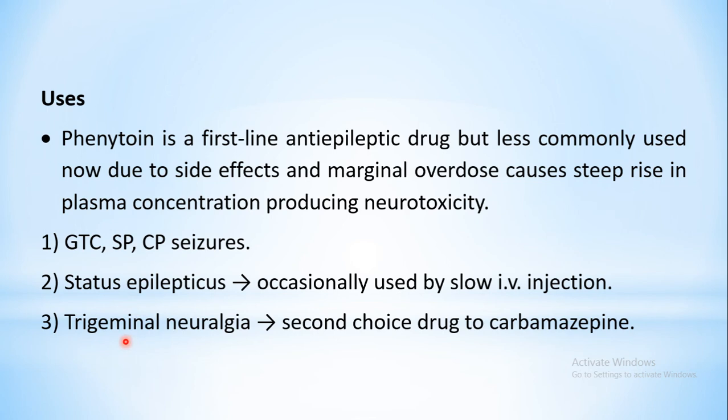The third use is trigeminal neuralgias. That is, a specific type of neurons may be diseased, because of which pain may be seen in the areas where this neuron is supplying. However, this is the second choice drug to carbamazepine. So for trigeminal neuralgias, carbamazepine is the preferred drug. So this finishes the pharmacology of phenytoin.